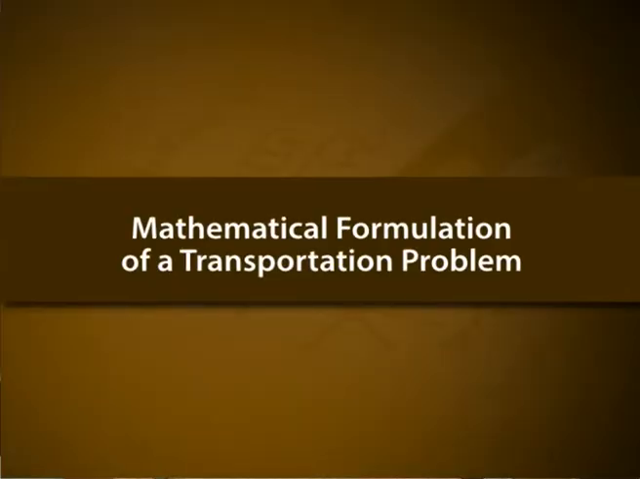Also suppose that c_ij is the cost of transportation of a unit from the ith origin to the jth destination. Then the problem is to determine x_ij, the quantity transported from the ith origin to the jth destination in such a way that the total transportation cost summation over i from 1 to m summation over j from 1 to n c_ij x_ij is minimized. Mathematical formulation of a transportation problem.